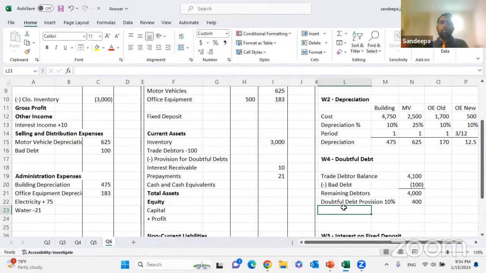Sometimes the debtor can go bankrupt. So then you are recognizing this expense. So what will happen? Debited to doubtful debt expense.